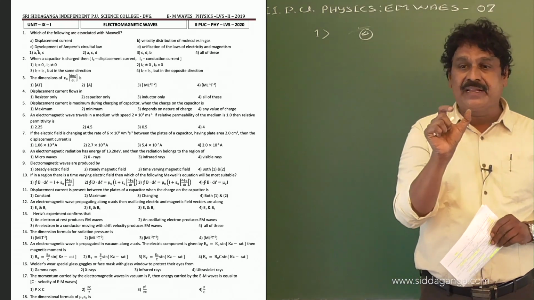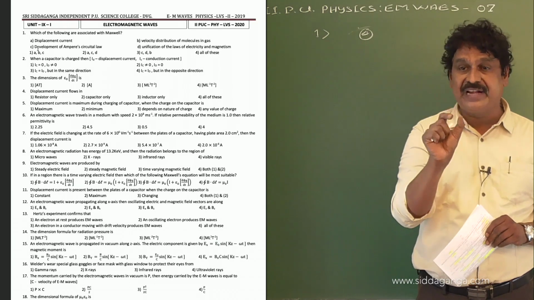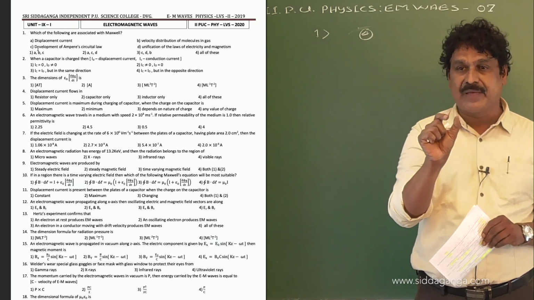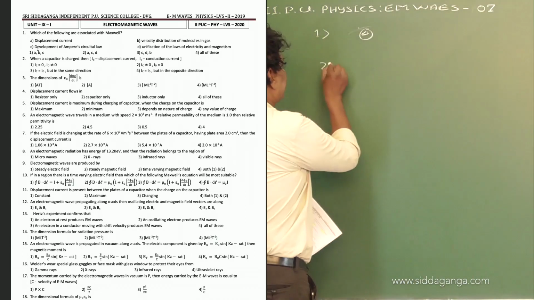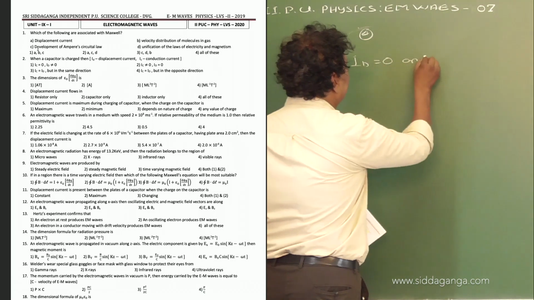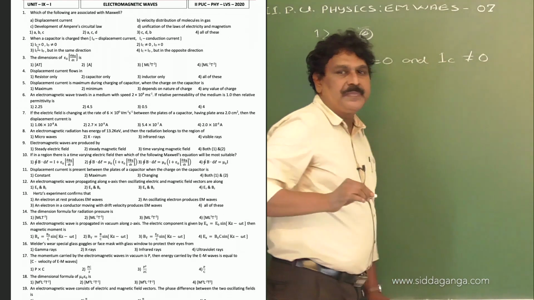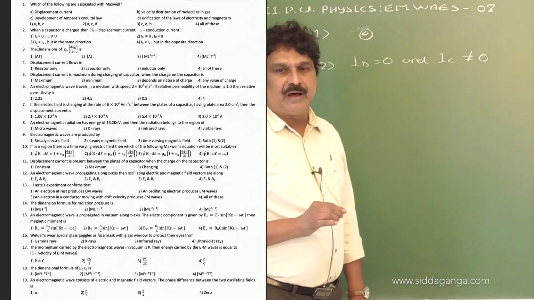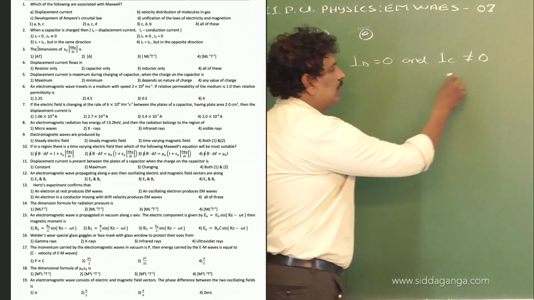But momentarily there is no rate of change of electric field or flux inside the capacitor. Therefore, in that case, we can take ID equal to 0 and IC not equal to 0. So, in the given options, the most suitable option is option number 2.